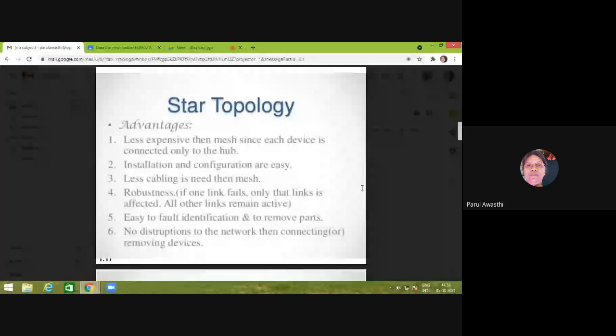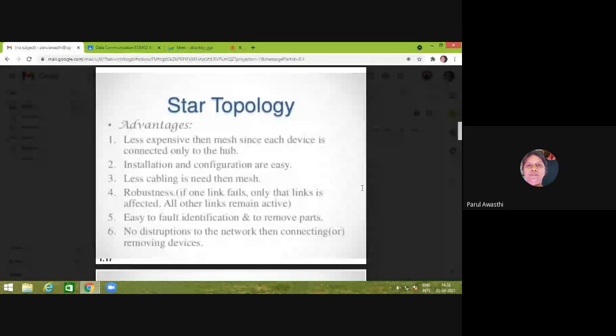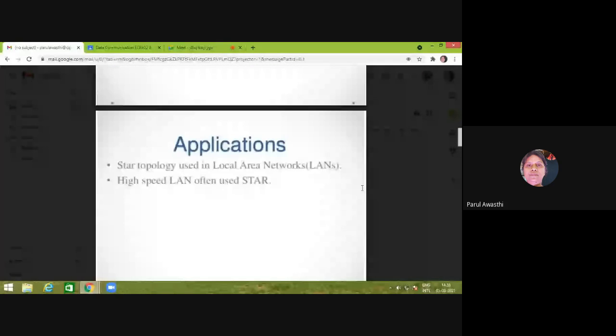So up till now, just remember, if the hub fails, the system will fail. All the network will fail. It totally depends upon that hub. Where is it used? This is used in a local area network. In our DSP lab, a hub is used through which a number of devices are connected to form a LAN, and high-speed LANs also use star topology because we can get a high data rate via star topology.